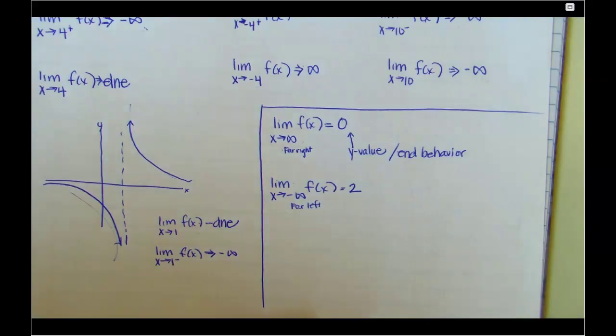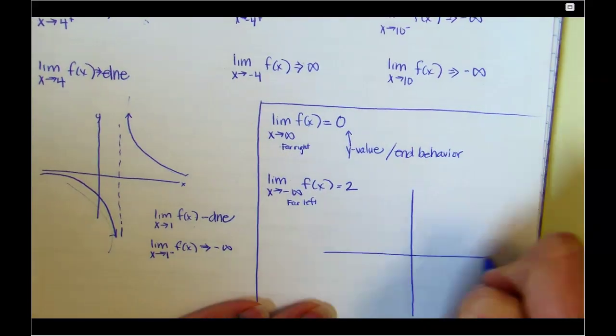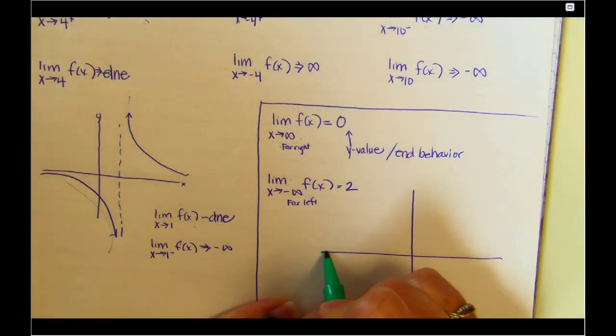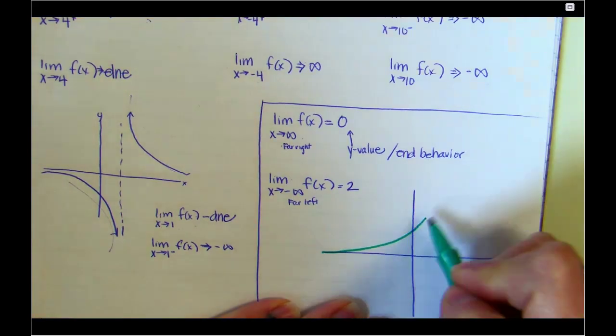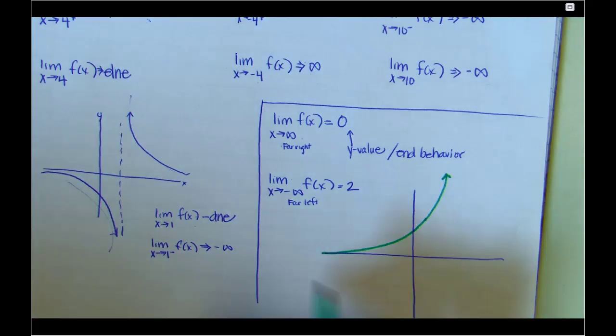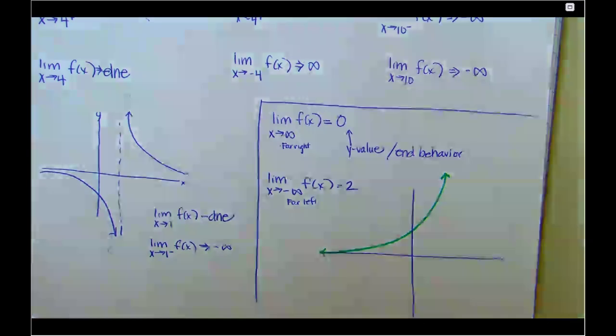So there you go. So let me give you this one. Okay, this is the last example. This is a pretty short lesson. Okay, so let's have this. First of all, do you know what family of functions that comes from? It's Tuesday morning. Either you're all dead or somebody knows. This is an exponential function.